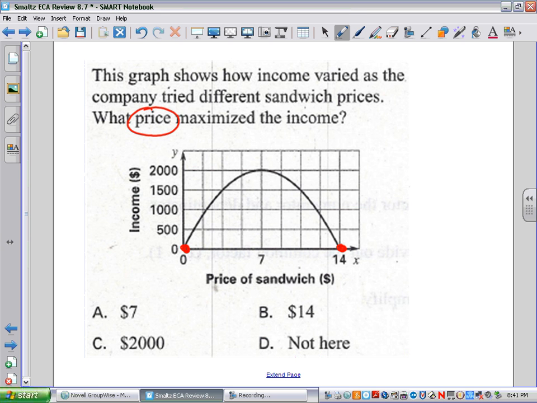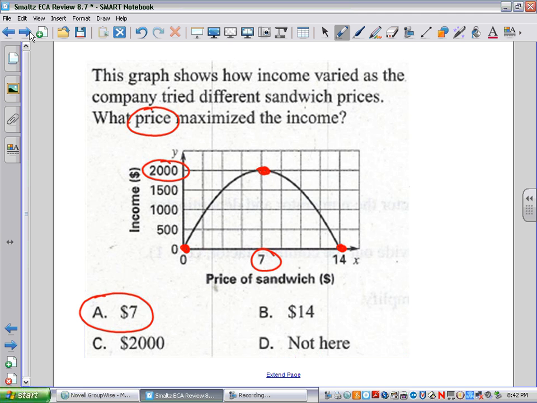So what price of the sandwich maximized income? It's right here in the middle. $7 sandwich, and the income would be over here at the 2000, at that intersection right there. Now, a lot of people on this problem think the answer is C, $2,000. It's wrong. The answer is A. It's the $7 because my question was what price of the sandwich maximized their income. And that's the 7, not the 2000. So you got to be on your toes. Pay attention. Keep your eyes open.